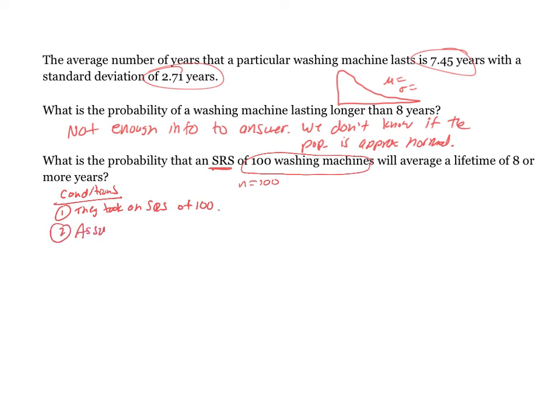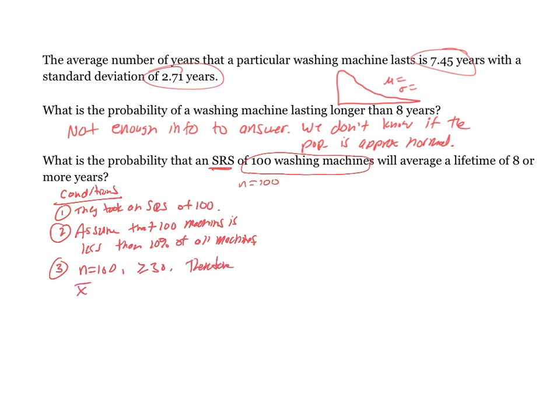Two, we'll have to assume that 100 machines is less than 10% of all machines, which I think we can assume. Companies make thousands of washing machines, maybe millions. And then three, and this is the cruel one, we don't know if the population is approximately normal, but n is 100, which is greater than or equal to 30. Therefore, we know that x bar is approximately normal. Okay, so having a large enough sample size kicks in the central limit theorem.